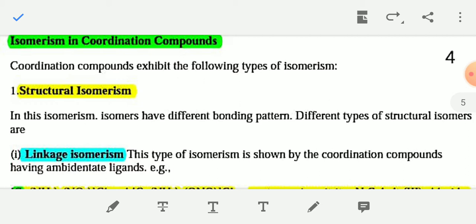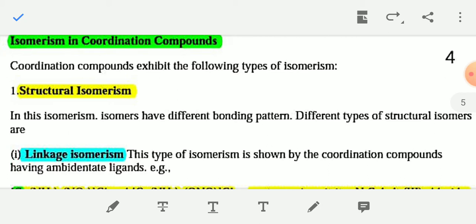Okay, and you have to remember that you have to read the different types of ligands: monodentate, bidentate, polydentate, like this, with the examples also. Okay, so today in this video I'm going to discuss isomerism in coordination compounds.